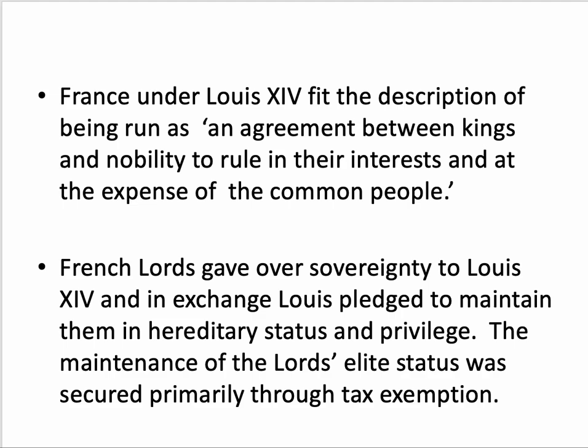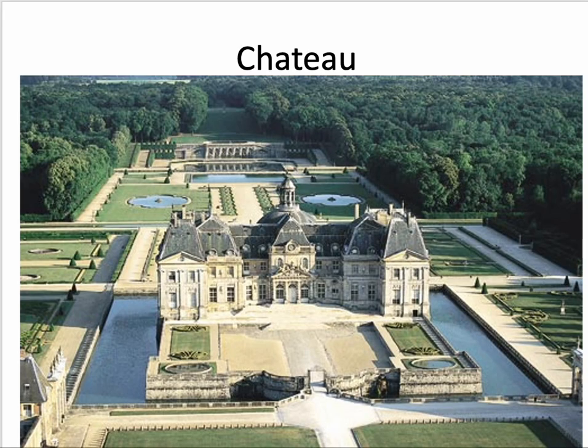The architecture is a good indicator of what occurs for the French lords. The French lords move into chateaus during the time of absolute monarchy. And here you can see an indicator that the French lords are doing quite well. You can see they live in luxury, they live in mansions. Obviously, it's not Versailles, but they're doing very well. The way they're maintained in this level of privilege is due to tax exemption. They don't have to pay any taxes. The underclass is paying all the taxes, and they're maintained in hereditary privilege and are obviously doing quite well economically.